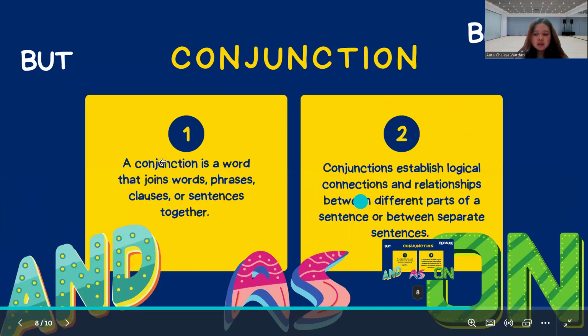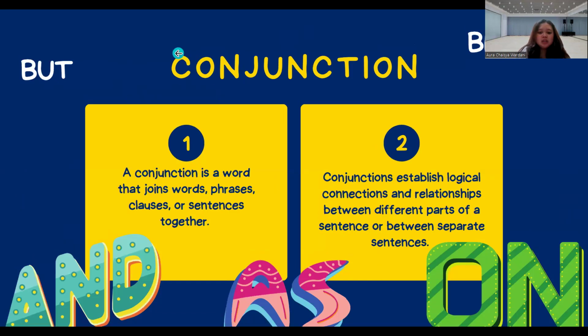And then conjunction. A conjunction is a word that joins words, phrases, clauses, or sentences together. Conjunctions establish logical connections and relationships between different parts of a sentence or between separate sentences.